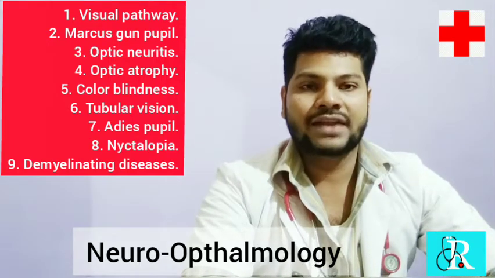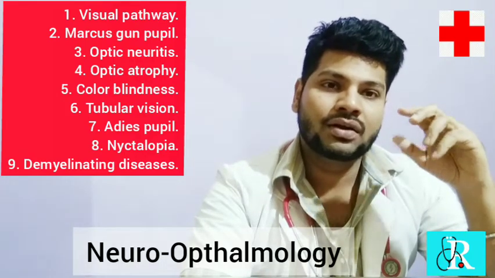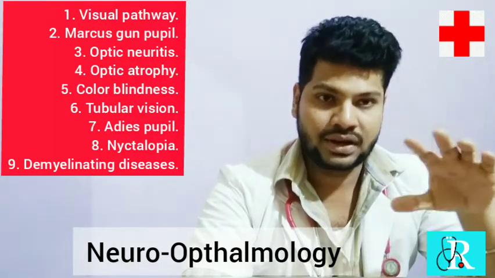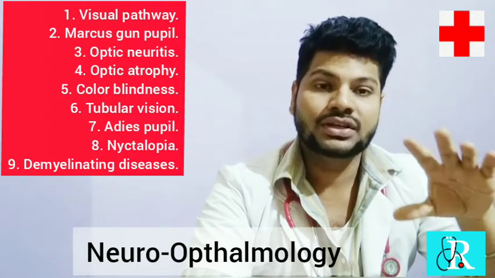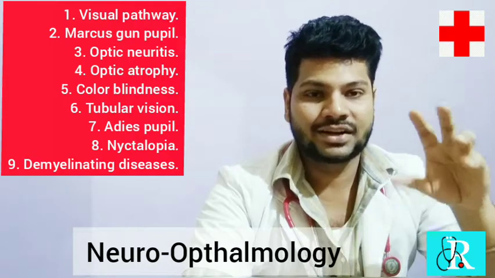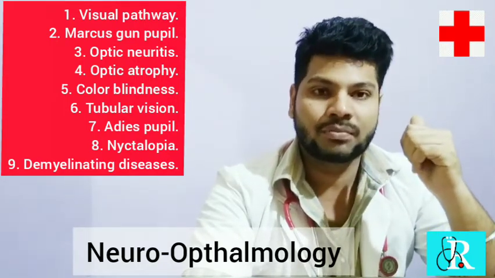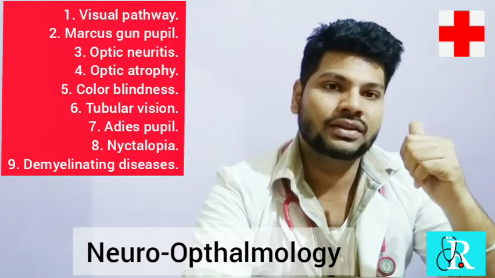Then comes, what is the Addie's pupil? The Addie's pupil is a condition wherein the pupil is affected on one side. Usually it is unilateral, and here in the Addie's pupil, the pupil remains dilated all the time. Even if you put a torch light on that, the pupil doesn't respond properly. It doesn't respond at all. Why is it caused?